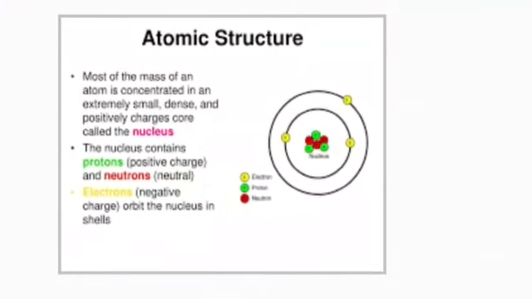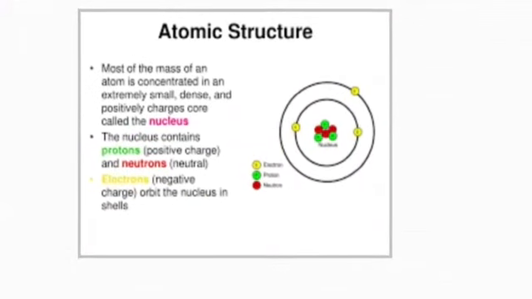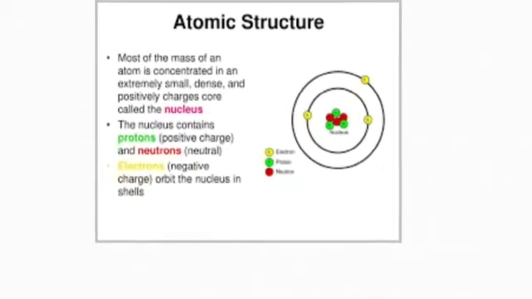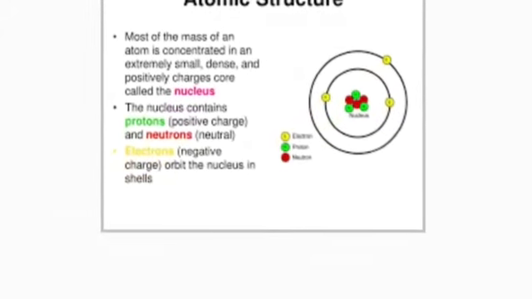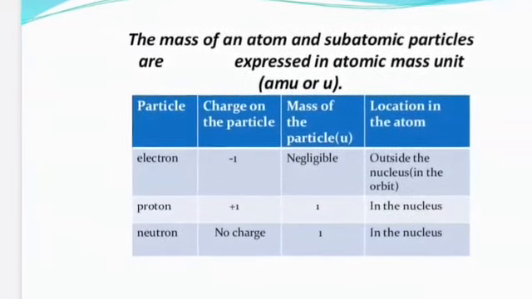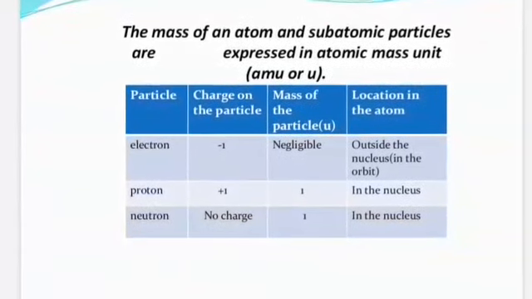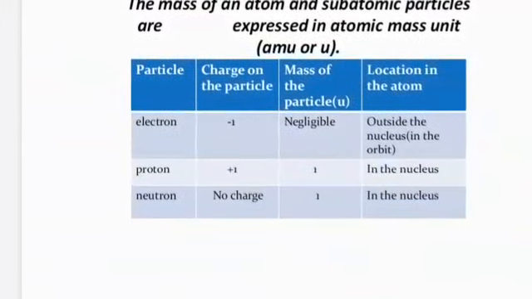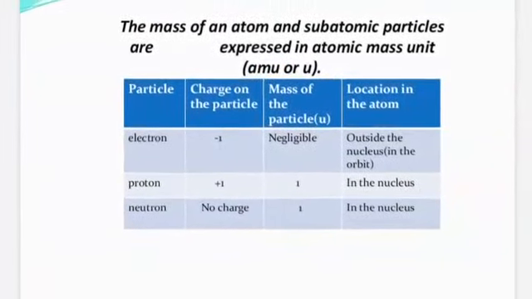Most of the mass of an atom is concentrated in an extremely small, dense, and positively charged core called the nucleus. The proton has a positive charge, neutrons are neutral, and electrons are negatively charged. The mass of an atom and subatomic particles are expressed in atomic mass units. Here you can study from the table the charge, mass and location of the subatomic particles.